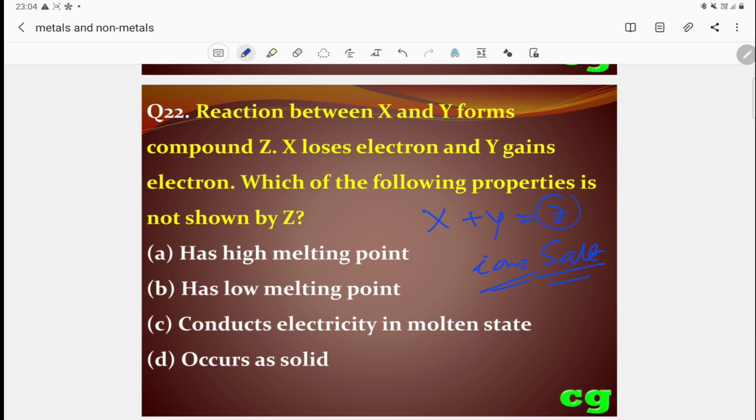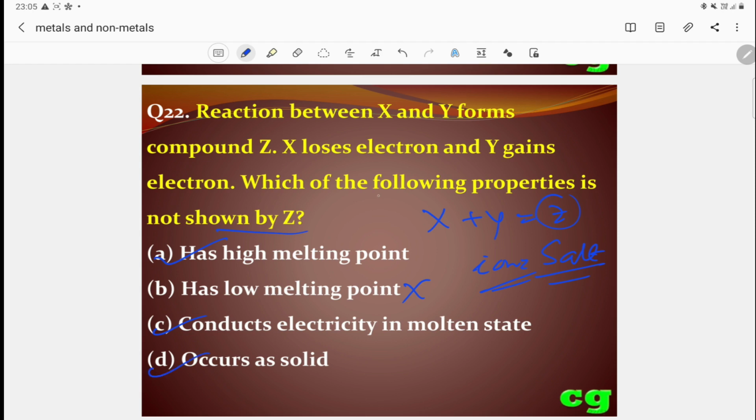Has a high melting point. This is also correct. The question is, what is shown by Z? High melting point is the correct answer. Has a low melting point. Wrong. Conducts electricity in molten state. It is also correct. Then occurs as solid state. It is also correct.